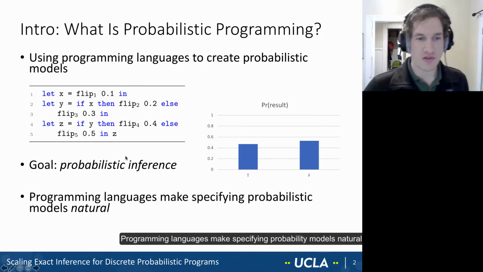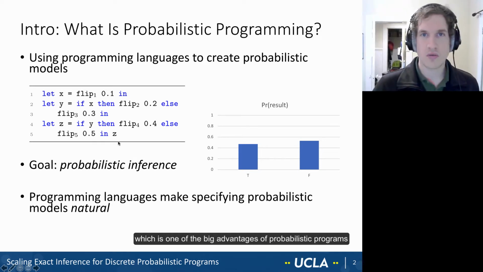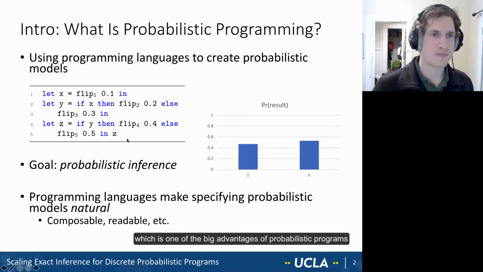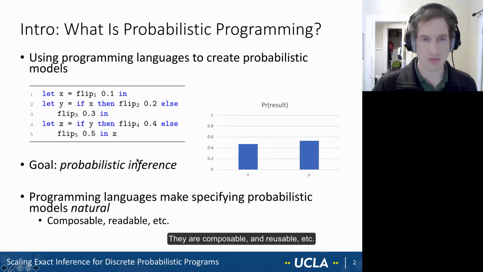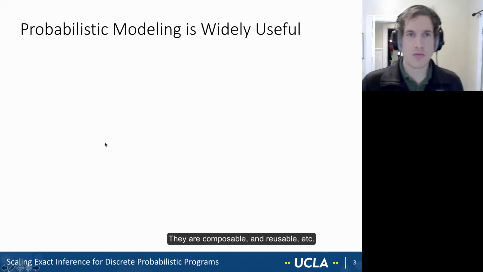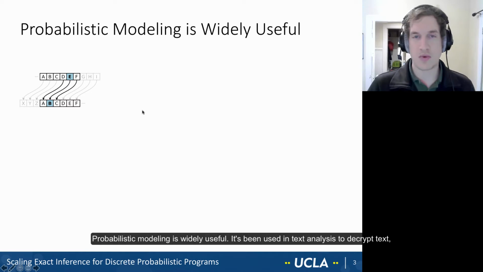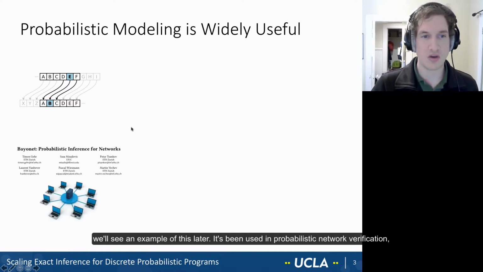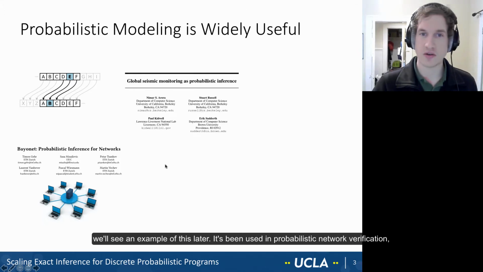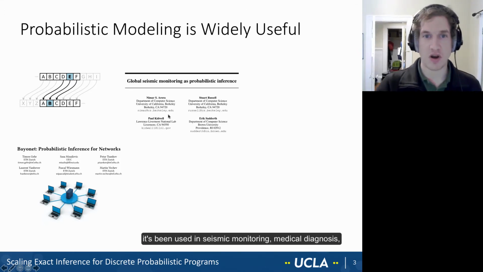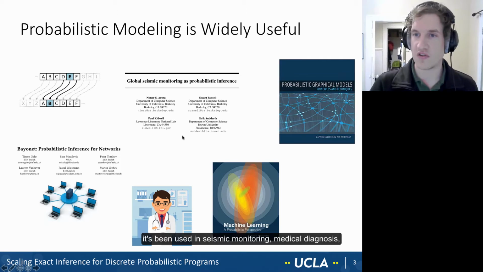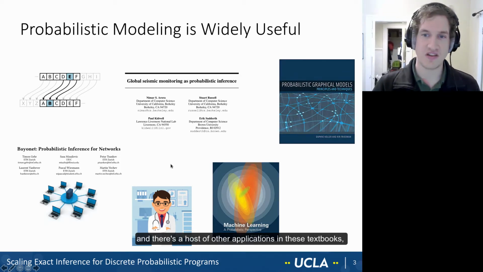Programming languages make specifying probability models natural, which is one of the big advantages of probabilistic programs. They're composable and reusable, etc. Probabilistic modeling is widely useful. It's been used in text analysis in order to decrypt text. We'll see an example of this later. It's been used in probabilistic network verification. It's been used in seismic monitoring, medical diagnosis, and there's a host of other applications in these textbooks.